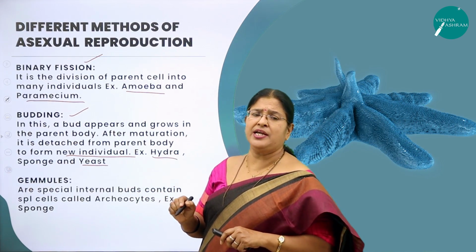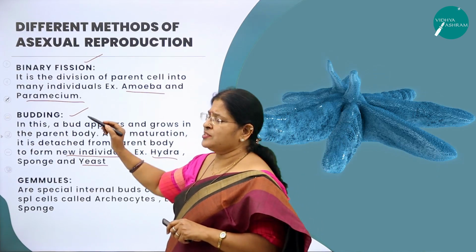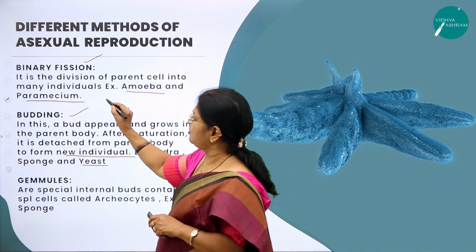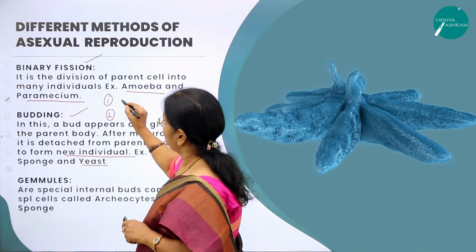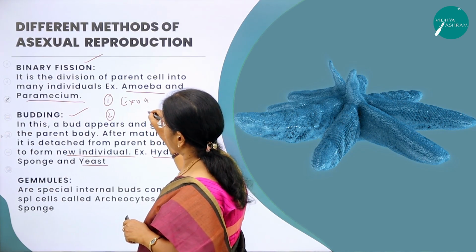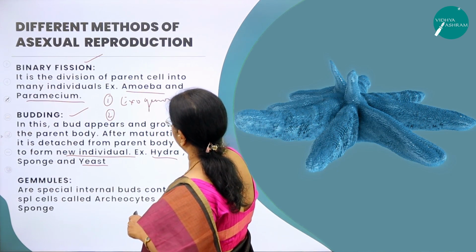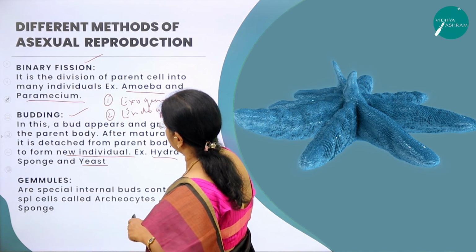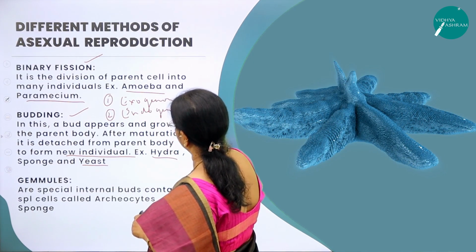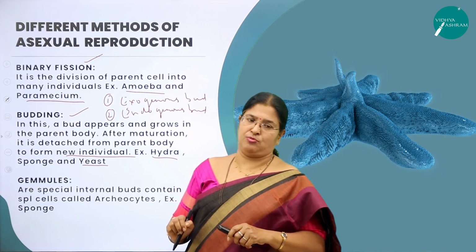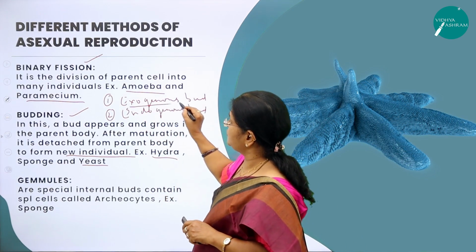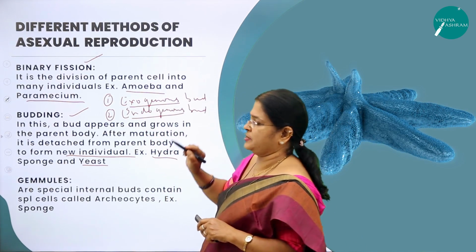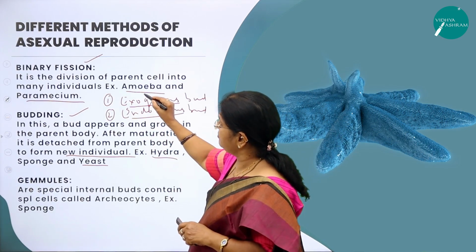Right? Now let me give a very important concept of budding. Budding is of two types. One is called exogenous bud. The other one is called endogenous bud. So buds are of two types. What are the two types? Exogenous bud and endogenous bud. The very word itself will give you the meaning.